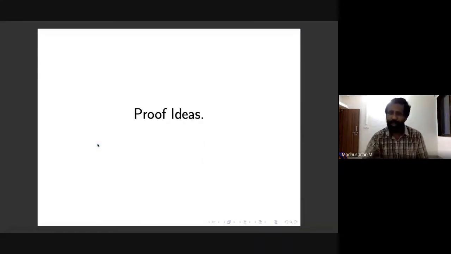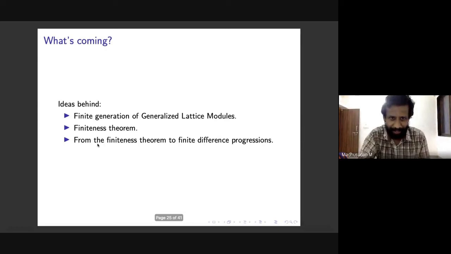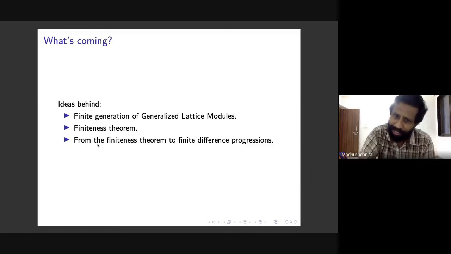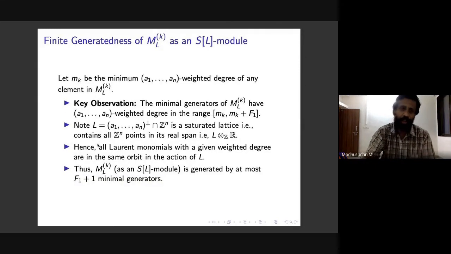So now let's gently look at the proof ideas. So what is coming up here? I wanted to explain the ideas behind firstly the finite generation of these generalized lattice modules as SL modules, and then the ideas behind the finiteness theorem and how to go from finiteness to finite difference progressions. So maybe we can't do all of it. Let us see how much we can do.